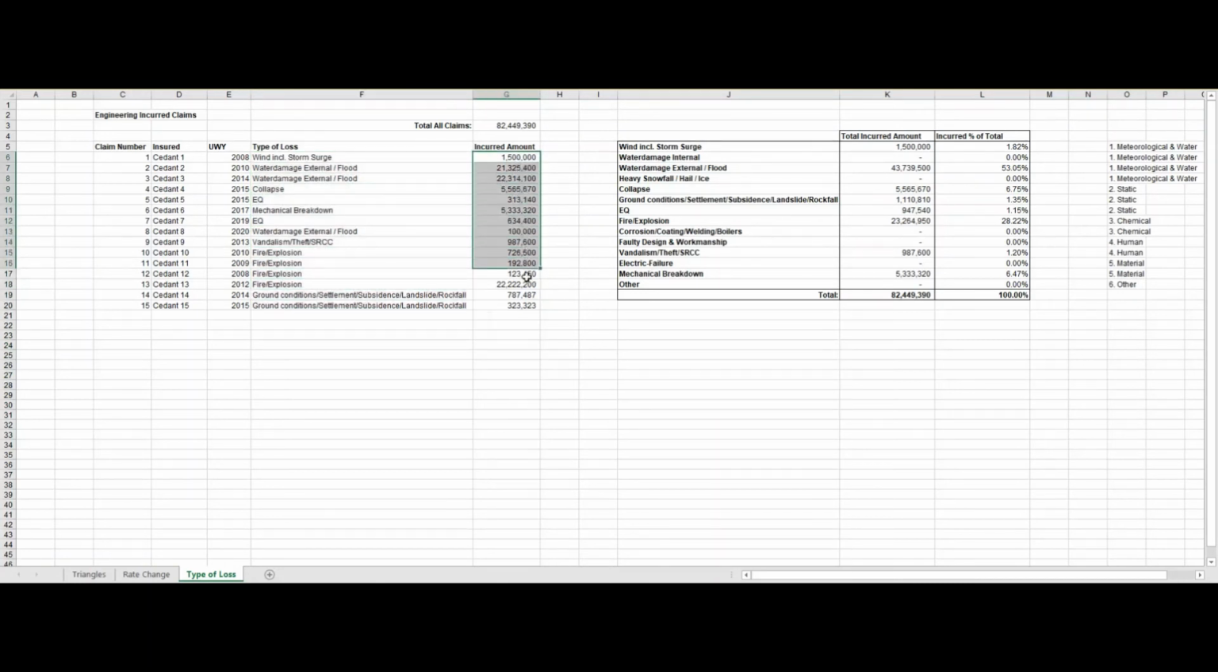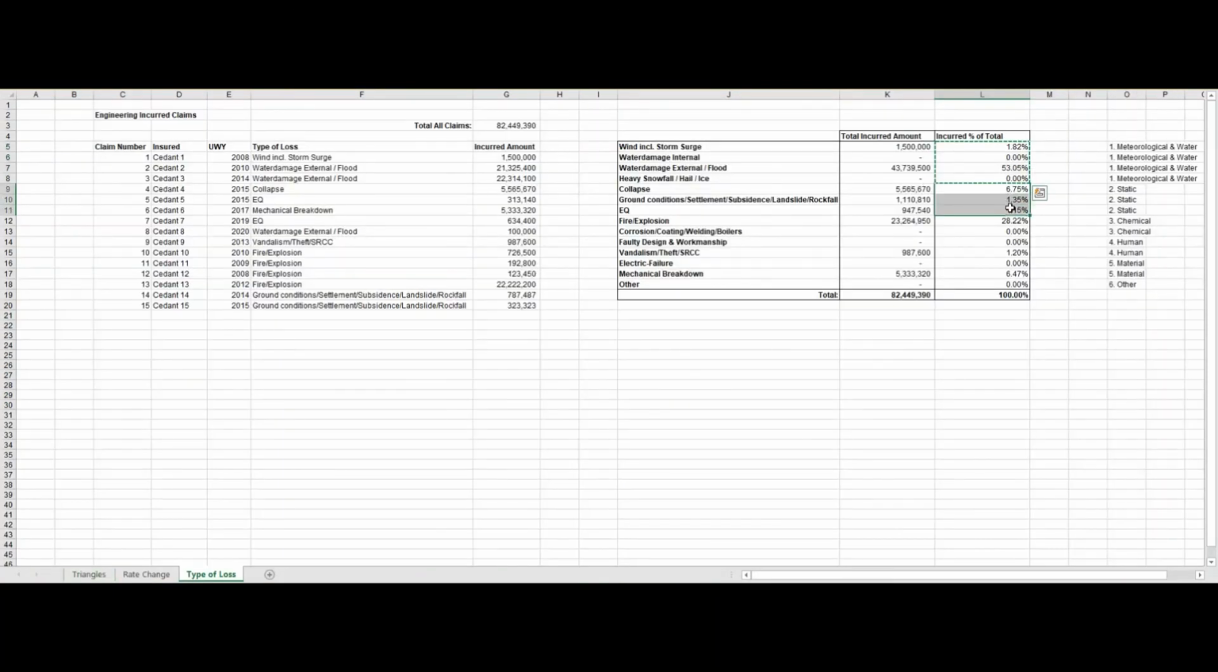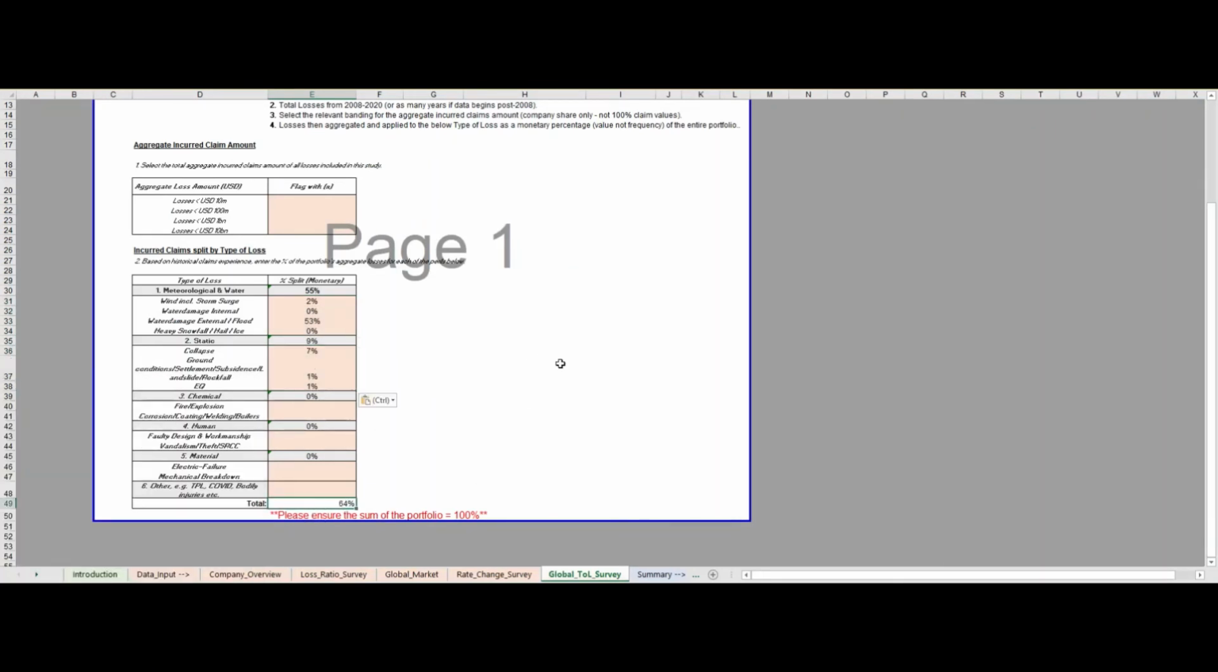So then we have our incurred amounts for these claims, and in the next step you just need to aggregate the total incurred claims from each type of loss, and then once that's done, just calculate the percentage of total incurred claims for each peril as a percentage of the total incurred amount, and this will give you a total of 100%. And then it's just a matter of copying and pasting from here into your workbook, and once this is completed you'll have 100% for here. And this is all the data input that's needed from the user.